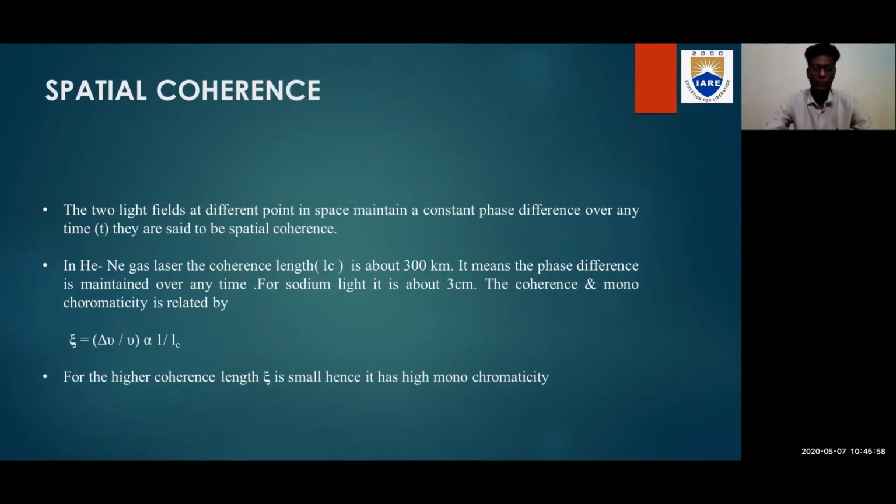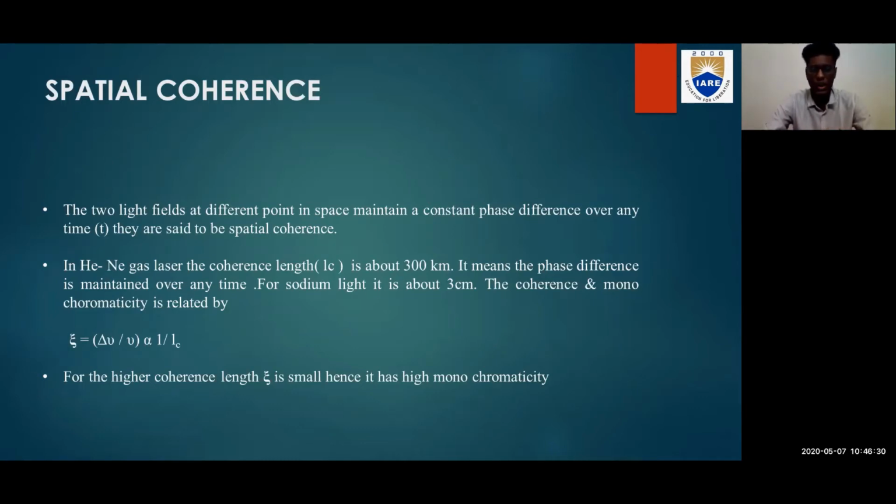Spatial coherence. The two different light fields at different points in space maintain a constant phase difference at any time. Which means the two light fields at two different points maintain a constant phase difference, then it is said to be spatial coherence. So, for spatial coherence to be possible, there should be a constant phase difference. It should not be changing. It should be constant. And let us take an example of the helium neon gas laser.